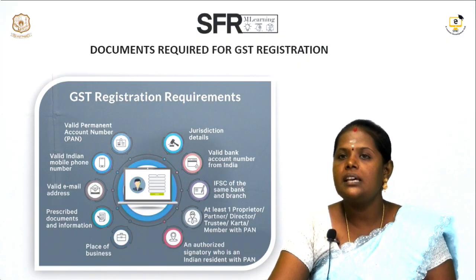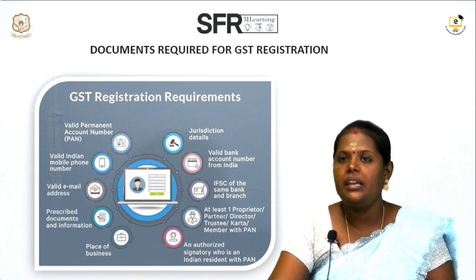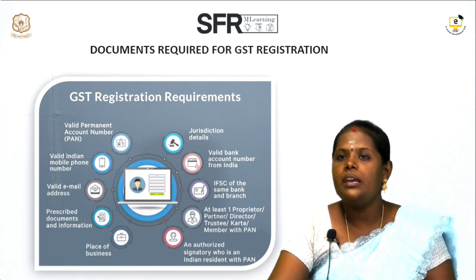If it is a proprietorship, one individual person; if a partnership, one individual partner; if an association of persons, one trustee; if a company, a director; if a HUF, a Karta, should be the person responsible with signing authority.